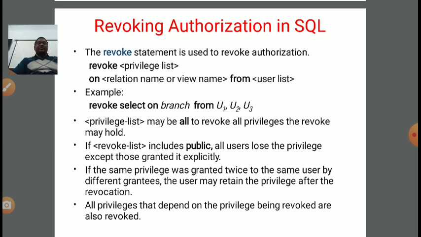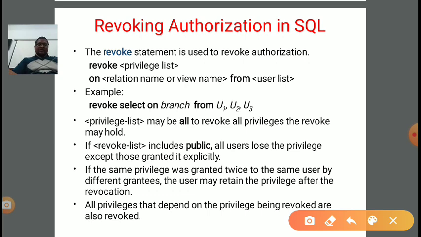Okay. If the same privilege was granted twice to the same user by different grantors, the user may retain the privilege after the revocation. It means if more than one grantor has granted a permission to the user u1, suppose, and we revoke with the help of only one grantor, then the other grantor has still granted the permission to u1. It is not revoked yet. Okay. So that is the point.